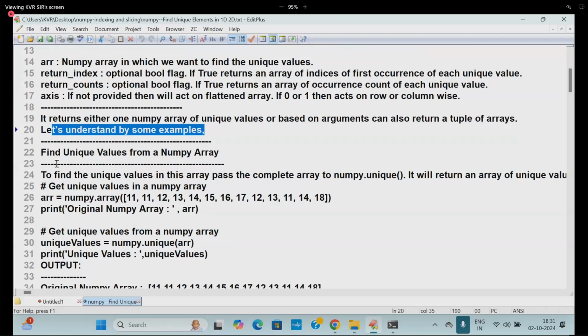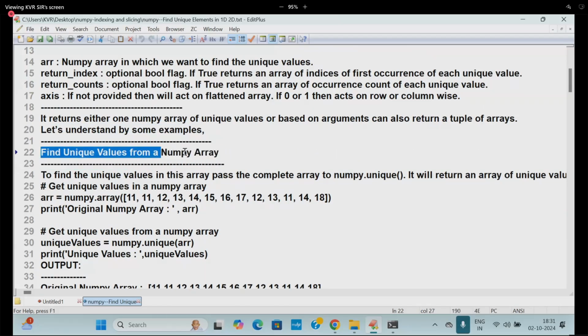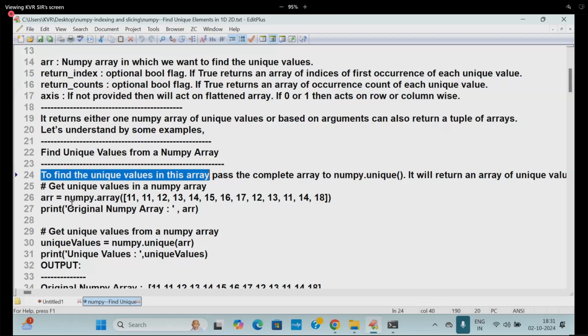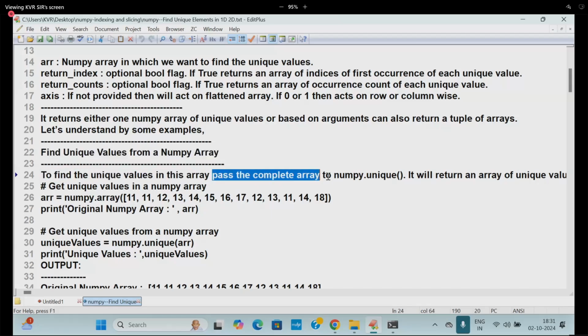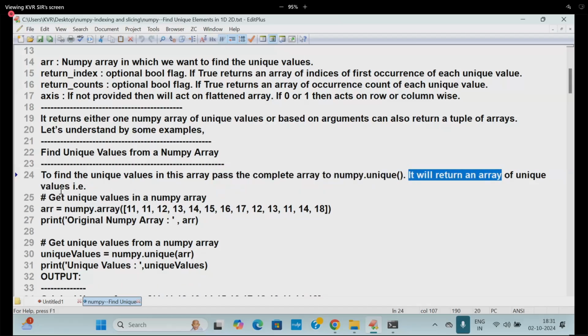First example, find unique values from a NumPy array. To find the unique values in this array, pass the complete array to numpy.unique. It will return an array of unique values. So array is equal to numpy.array, and these are my values.